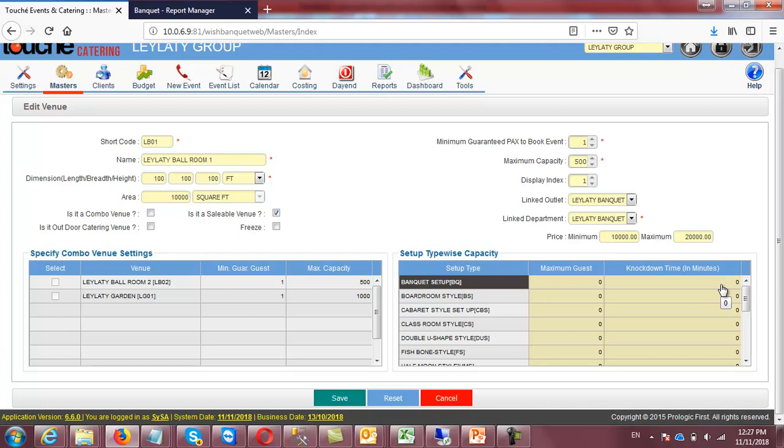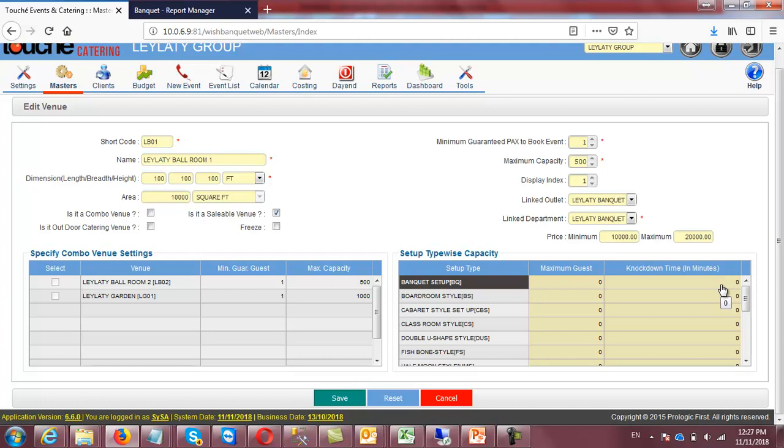And here the setup you are giving to them is classroom style. So you have sold out, right? Classroom style from 9 till 2. There is another banquet booking also in the same day for that hall. They are saying we are coming at 2. And this function is going to be closed, the first function, at 2.